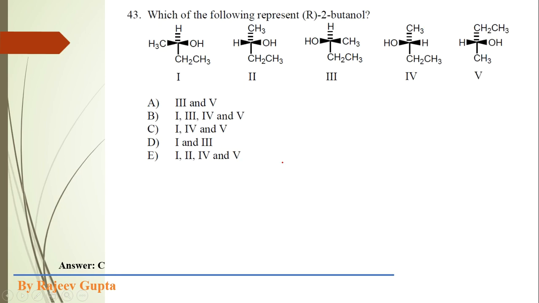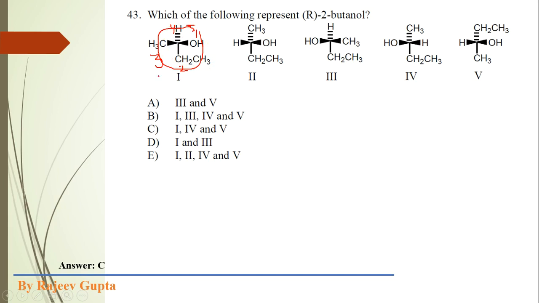Now next question, which of the following represent R-2-butanol? First of all, we check this first structure. Here it will get number 1, number 2 according to CIP nomenclature, Cahn-Ingold-Prelog's rule. First we provide priority order to these 4 attached different groups, 1 2 3 4. Now 1 to 2 and 2 to 3 and 3 to 4. Now the movement 1 to 2, 2 to 3, we get clockwise direction of this arc.